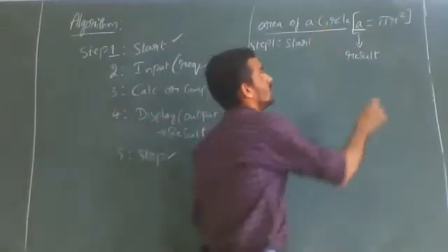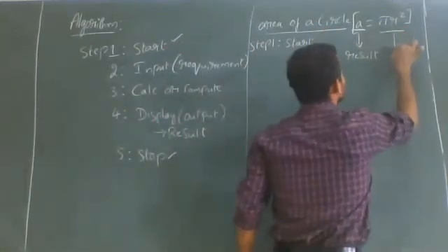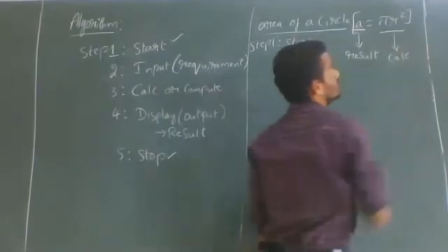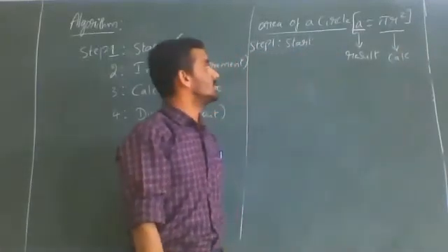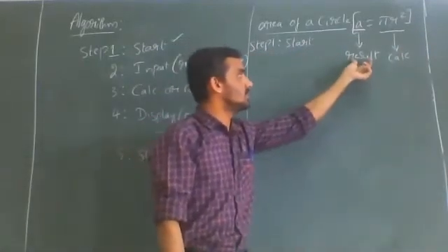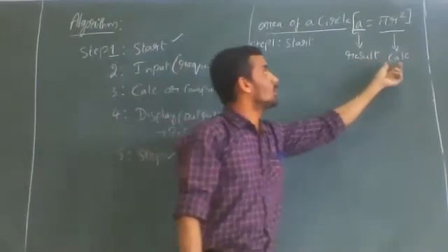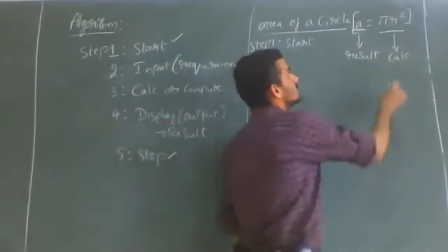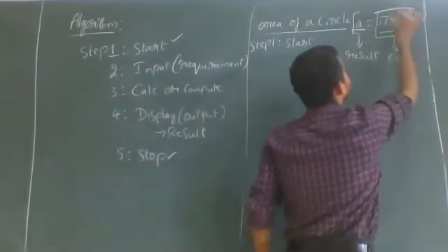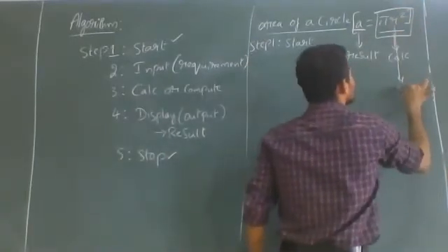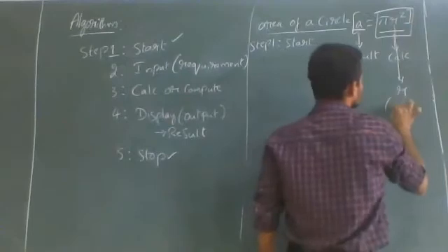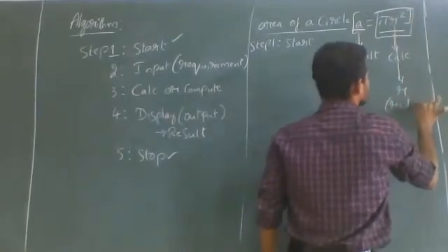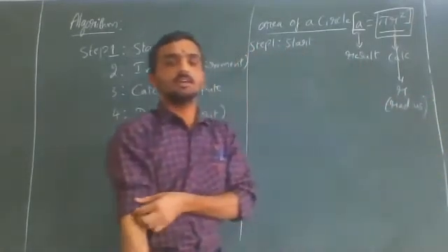What is on the right hand side, pi r square, we will calculate. So we came to know the result, that is the output, and what to calculate. In pi r square, the letter R indicates radius.